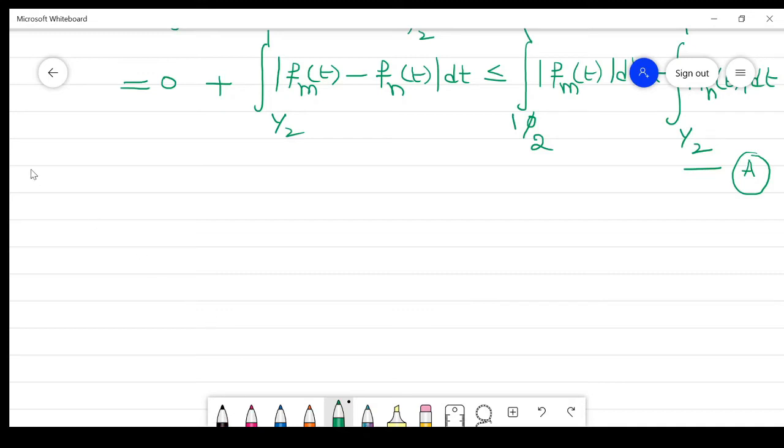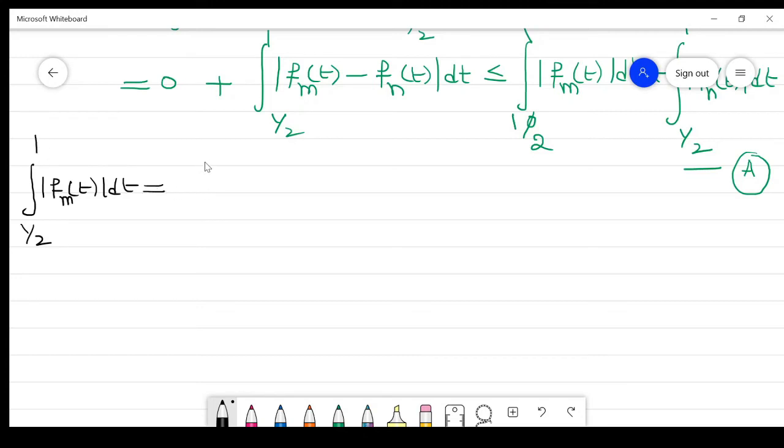Now first I would like to find the value of the integral from 1/2 to 1 of the absolute value of fm(t) dt.